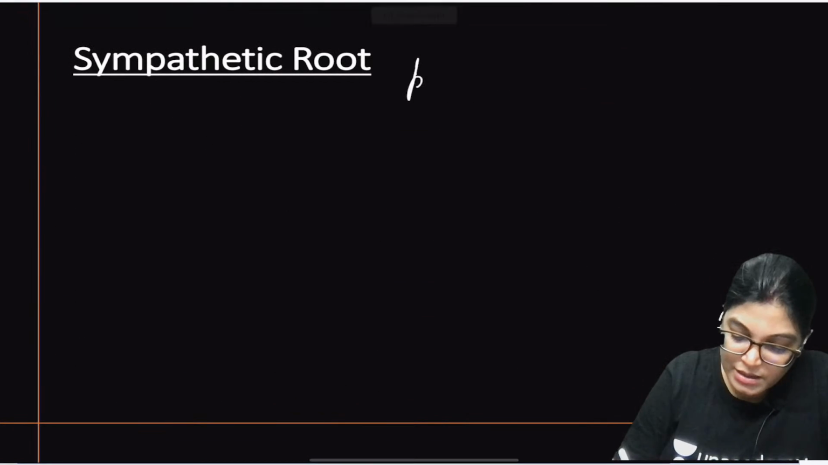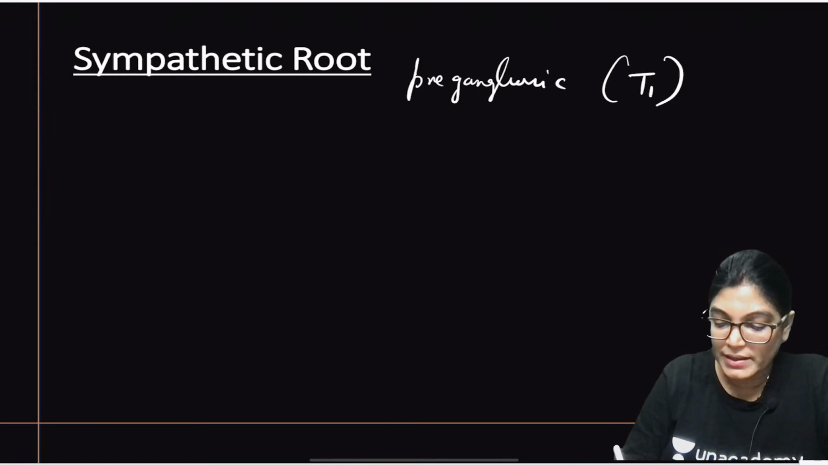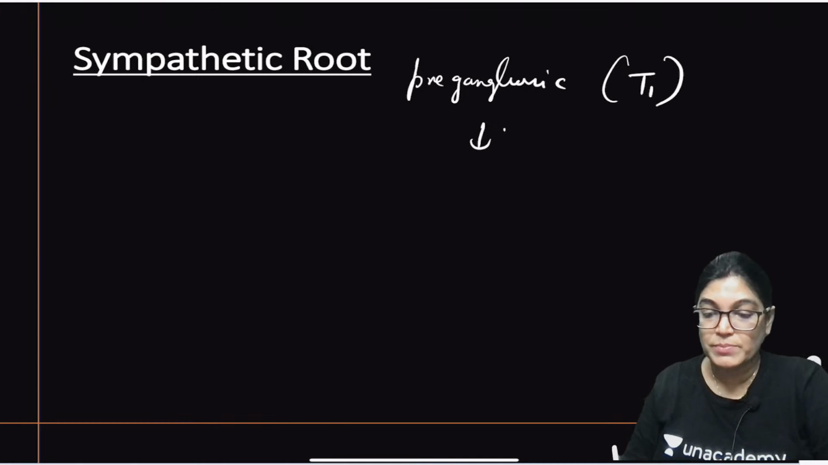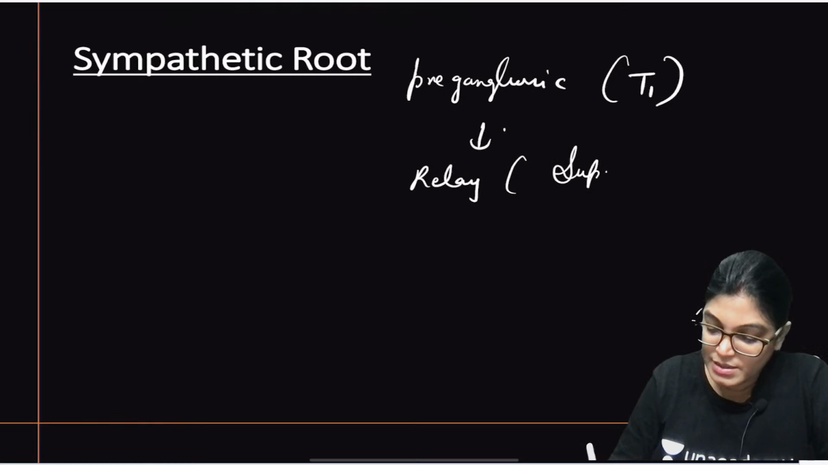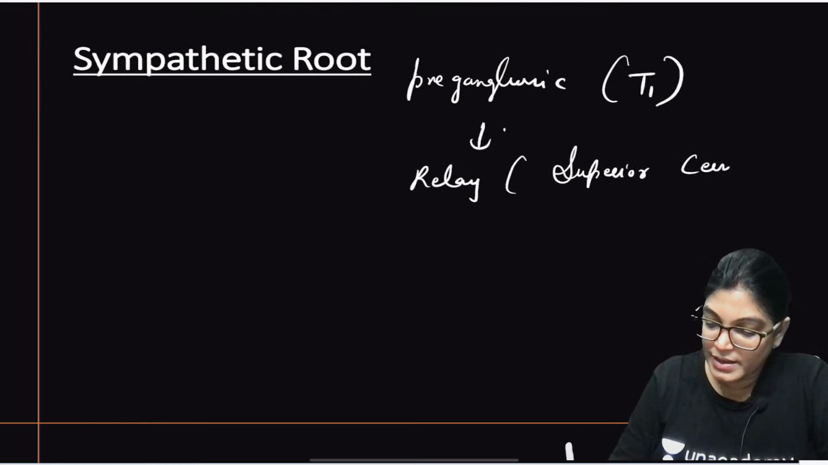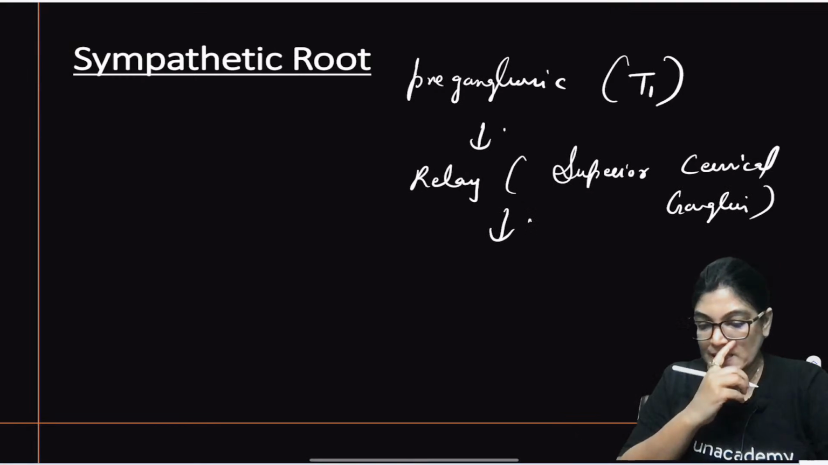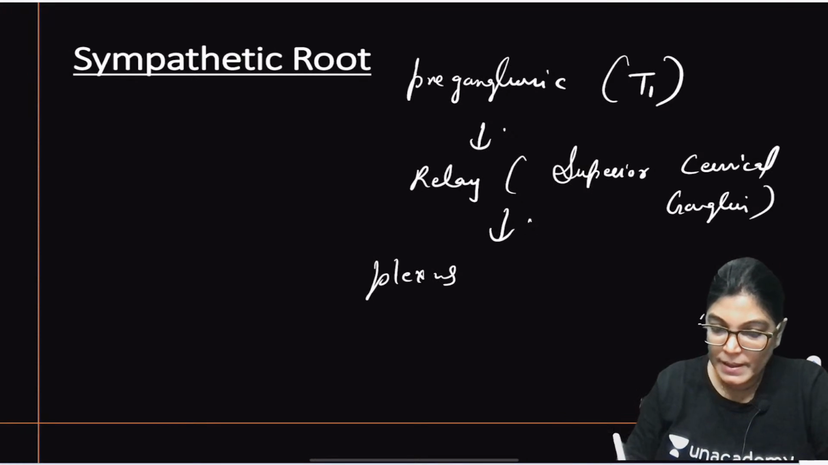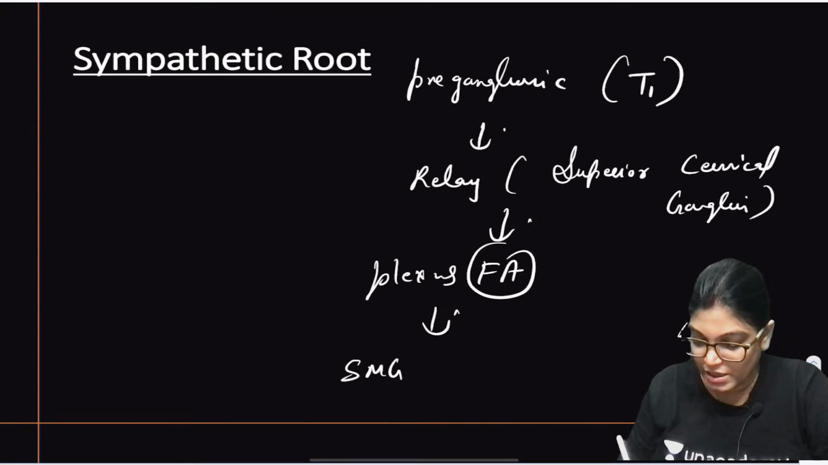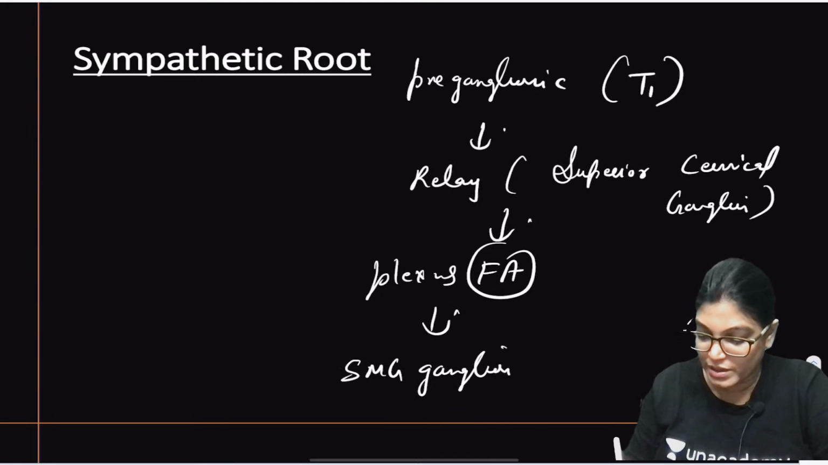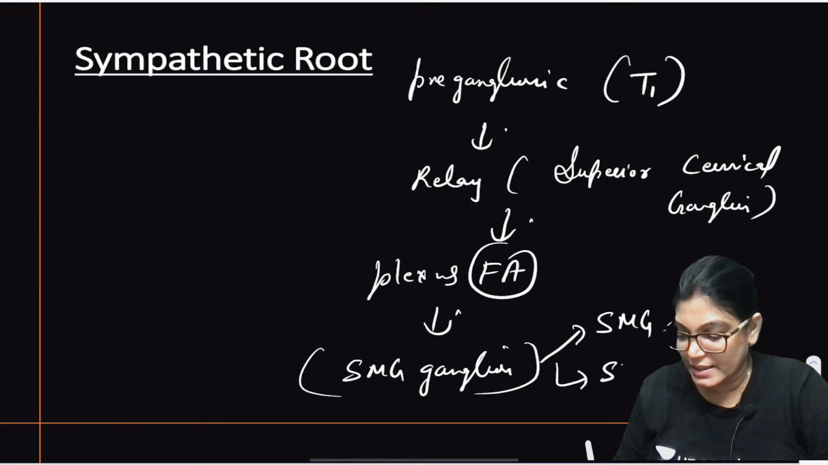Sympathetic roots: here the preganglionic fibers will arise from the T1 segment of the spinal cord, the T1 segment of the cervical sympathetic chain. Fibers will relay in the superior cervical ganglion, and from here the fibers will form a plexus around the facial artery, then pass through the submandibular ganglion without relay, no relay is there, and will supply sympathetic innervation to the submandibular gland and sublingual gland.